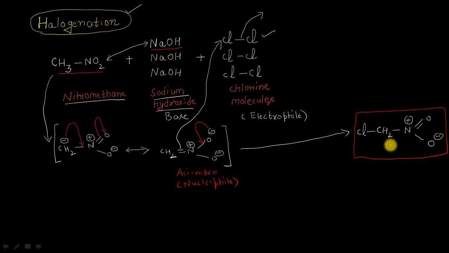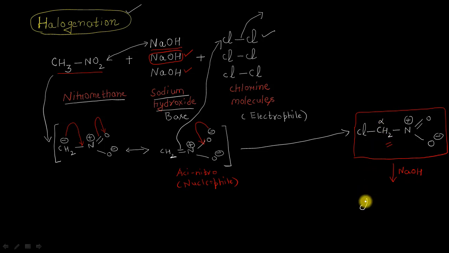The reaction won't stop here, because whatever chlorinated nitro compound we have got here further contains these two alpha hydrogen atoms, which are weakly acidic in nature, and moreover we are also having 2 moles of our base here, such that now what can happen is this second molecule of sodium hydroxide will react with our chlorinated nitro compound. So let me write here the second molecule of NaOH. It will be abstracting the alpha hydrogen atoms from the alpha position.